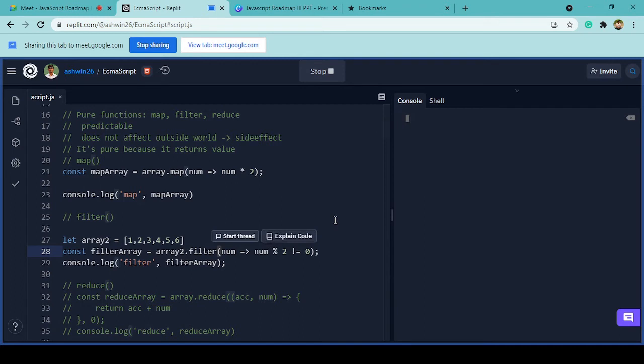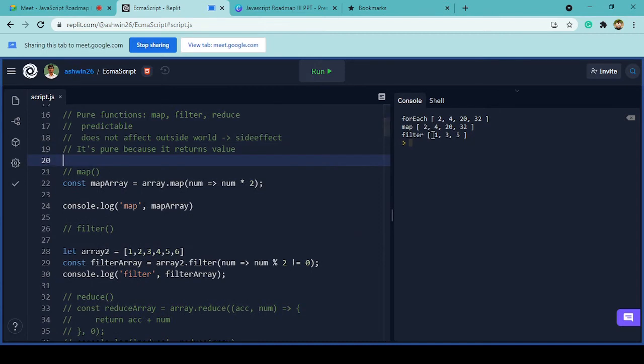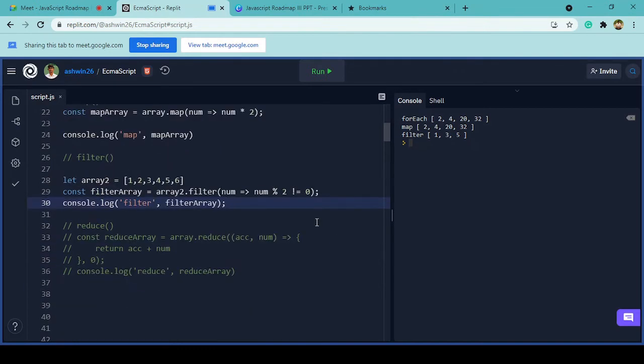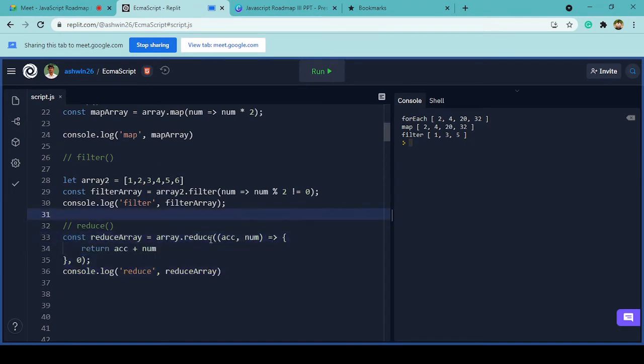So let me run it. This is how you can use filter in JavaScript. As you can see, it is 1, 3 and 5, right? So this is how you can use filter to filter out whatever values we have very quickly using this arrow function and this new feature.